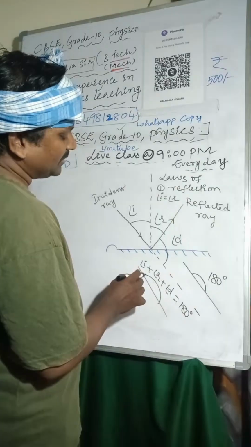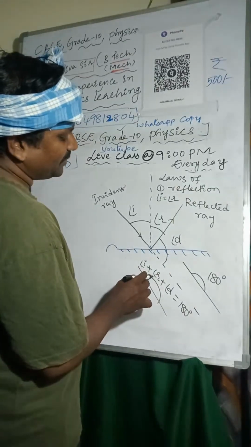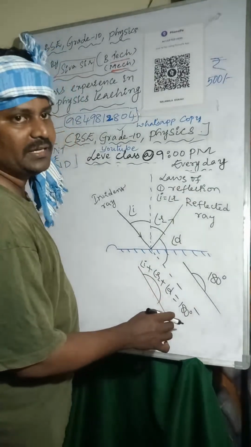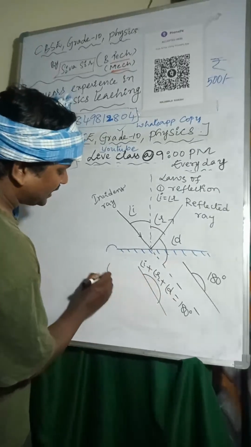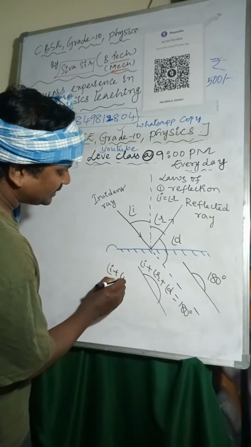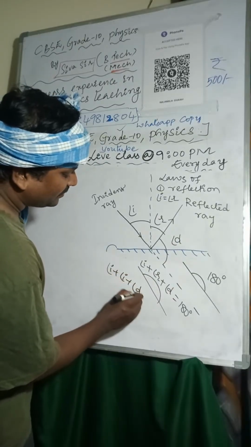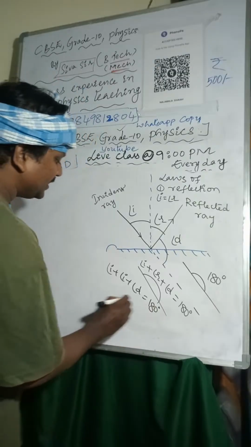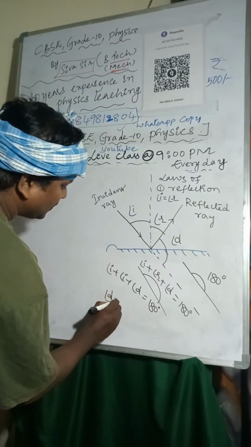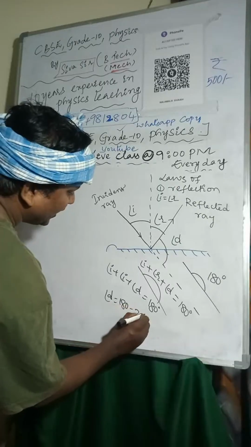Here I am considering angle of incidence plus angle of reflection plus angle of deviation equals 180 degrees. Instead of the angle of reflection, I can write the angle of incidence, so angle of incidence plus angle of incidence plus angle of deviation equals 180 degrees. So the angle of deviation equals 180 minus 2 times the angle of incidence.